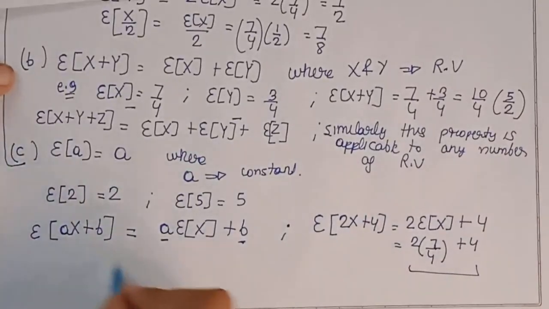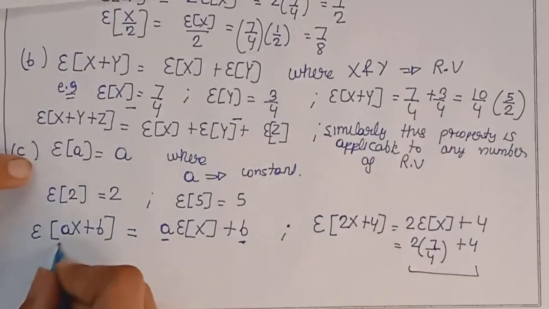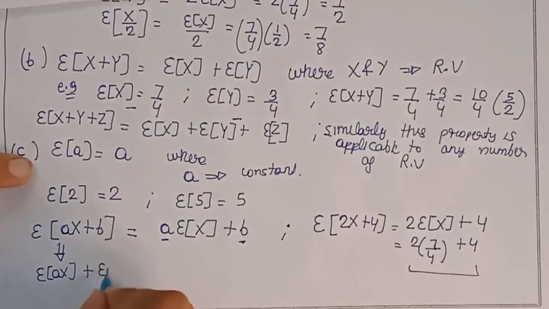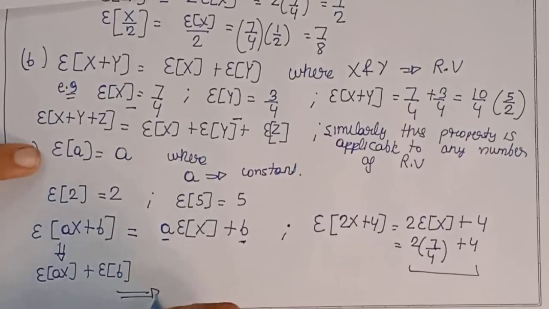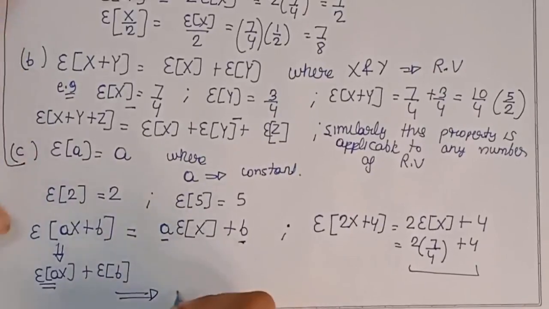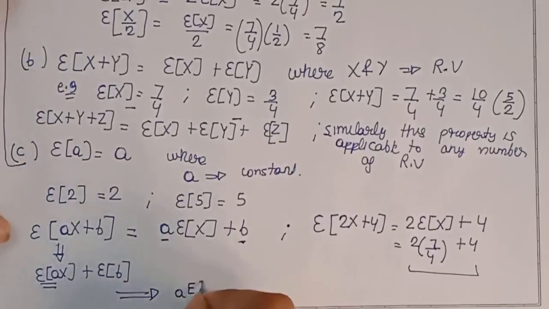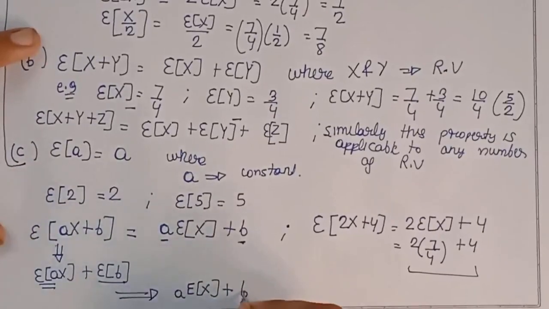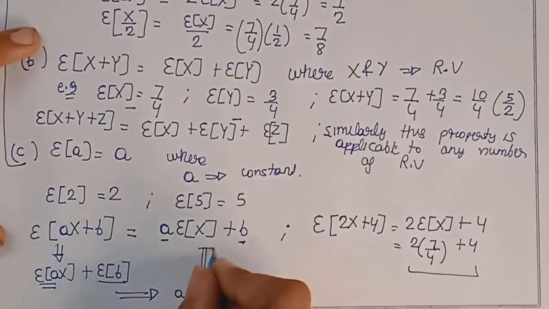Now let me tell you how this property is derived. This is equal to expectation of Ax plus expectation of B. And now expectation of Ax is equal to A multiplied by expectation of X. And expectation of B is equal to B, which is equal to this.